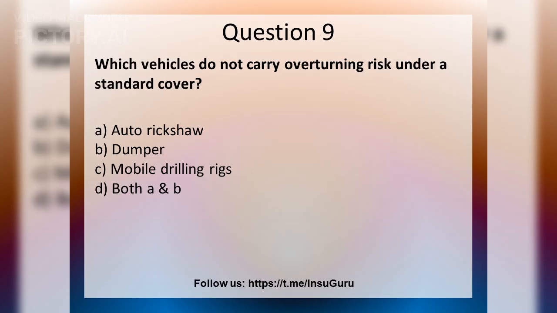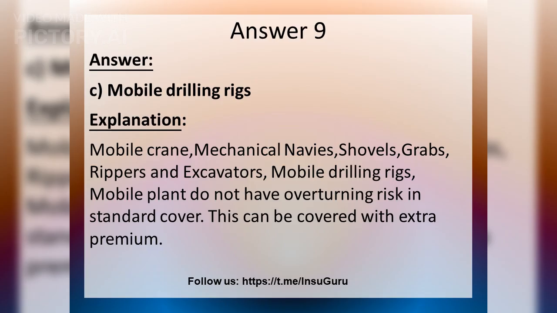Which vehicles do not carry overturning risk under a standard cover? Choose the correct option. The correct answer is mobile drilling rigs. Mobile cranes, mechanical navies, shovels, grabs, rippers, and excavators do not have overturning risk in standard cover.